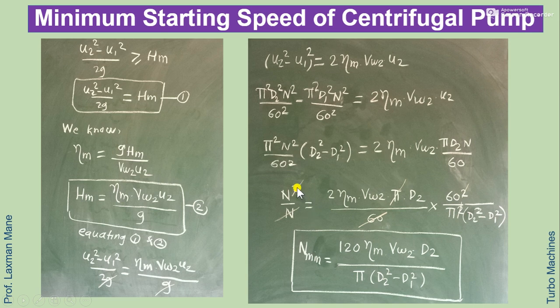Now in this case n will get cancelled with the square, 60 also will get cancelled with the square, and pi square will cancel with pi. So the remaining terms are N minimum equal to 60 multiplied by 2, which is 120, into eta m into Vw2 into d2 divided by pi into bracket d2 square minus d1 square. So this is the expression for minimum starting speed of centrifugal pump.